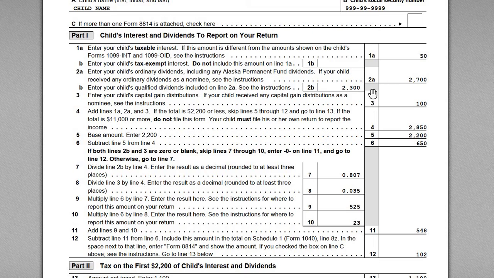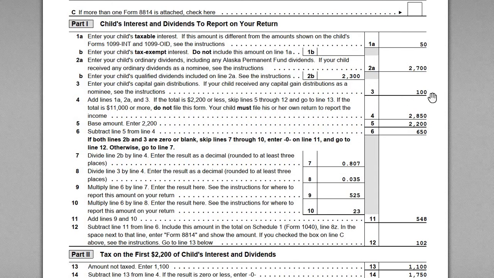Now remember, we're breaking these out because qualified dividends are generally subject to a lower tax rate, right? You get the long-term capital gains rate or lower depending on your income, versus the non-qualified portion of the ordinary income, which is just subject to the ordinary income tax rates, right? So it's not a favorable rate. Then on line 3, we have the capital gain distributions, right? So capital gain distributions are long-term capital gain distributions, so they are subject to the long-term capital gain rate.